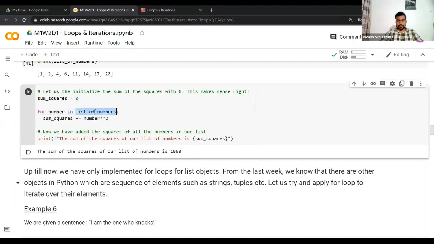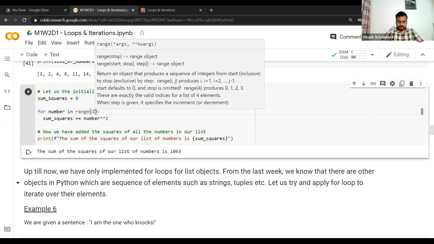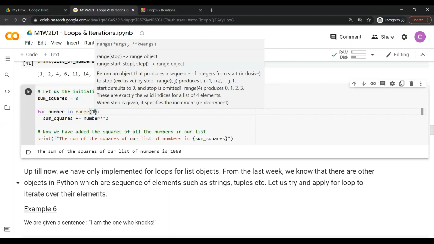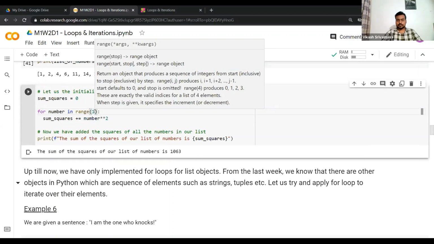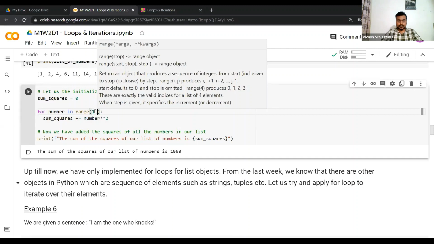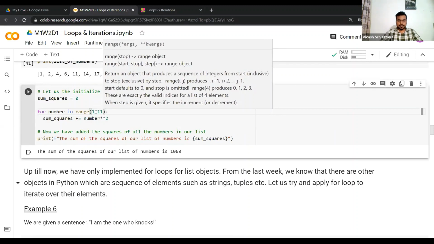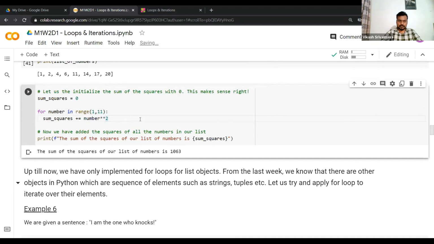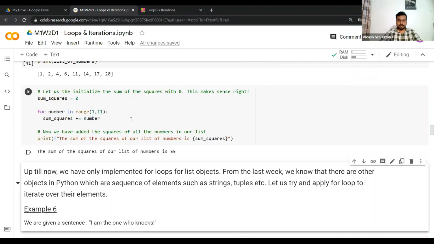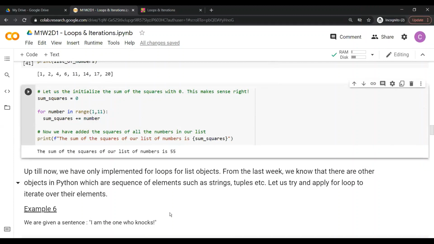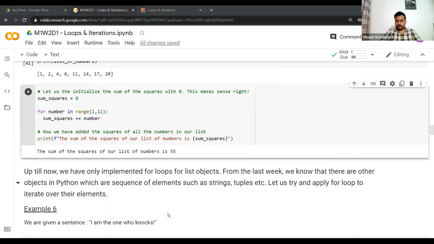So in our case, let's say if we had a range, first I told you the first 10 natural numbers, right? So we'll not include 0, so we'll have till 11. Okay, let's see if this works. So it should give me 55. Sorry, it's not the square, simply the number. Okay, so it's 55. Sheets, can you please unmute yourself? Yeah, that's great.